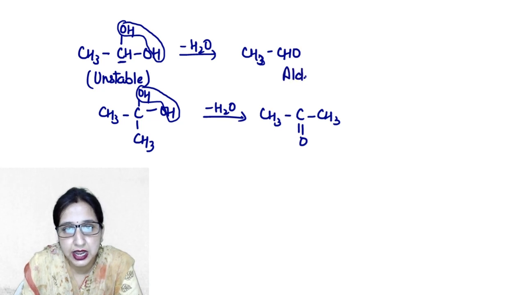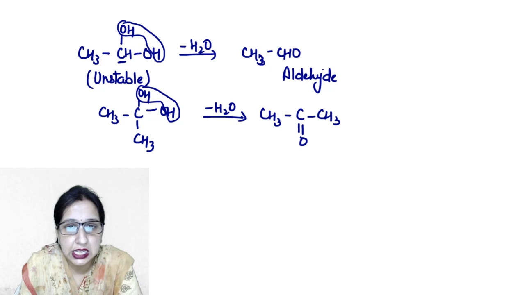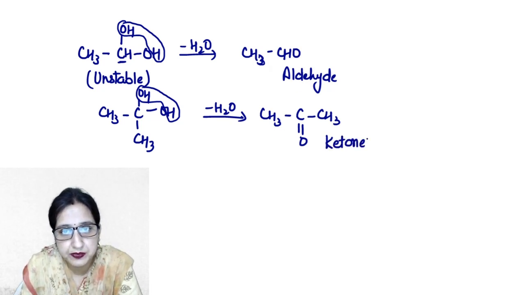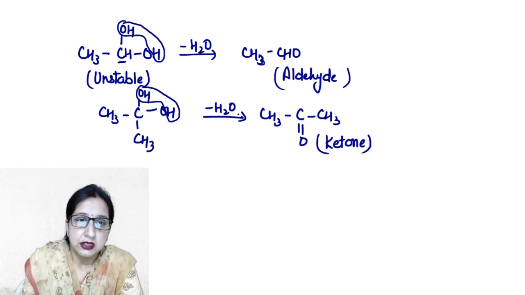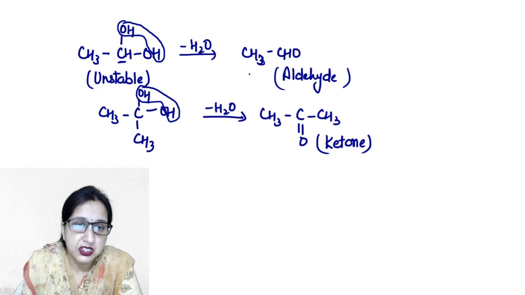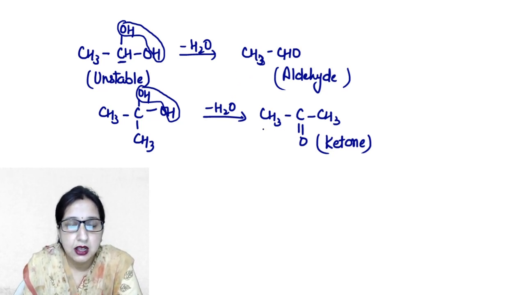This is your aldehyde, that is acetaldehyde, or we can say ethanal, and this is your ketone. Okay? Ketone and aldehyde. Okay? So this is the classification of alcohols based upon the number of hydroxyl groups.